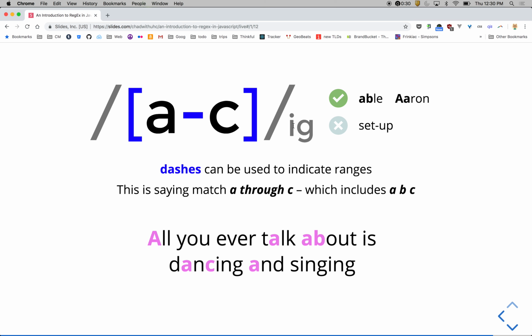That's a cool name. So in this case, all you ever talk about is dancing and singing. The capital A, the lowercase a, the A's and B's, and the C's. It's going to match all of those because it's case insensitive and it's global.